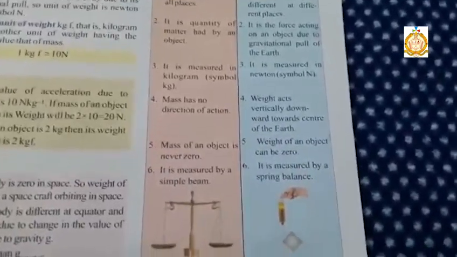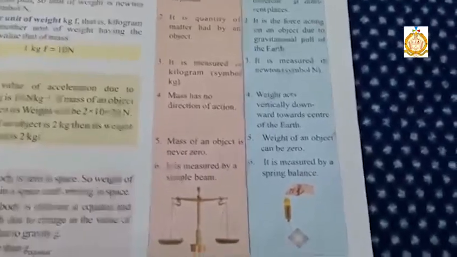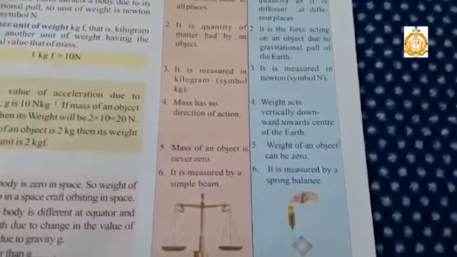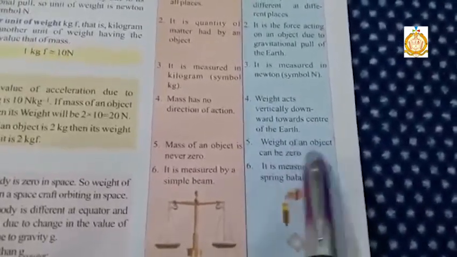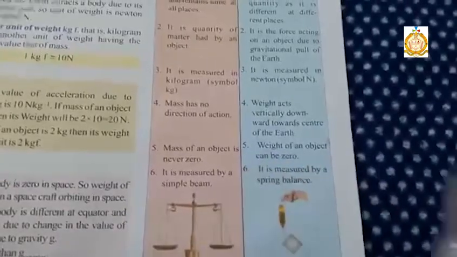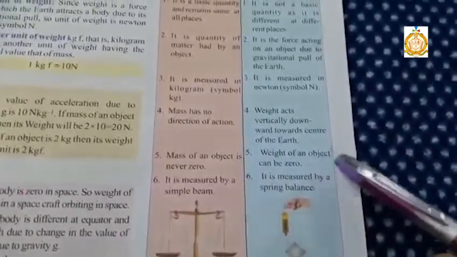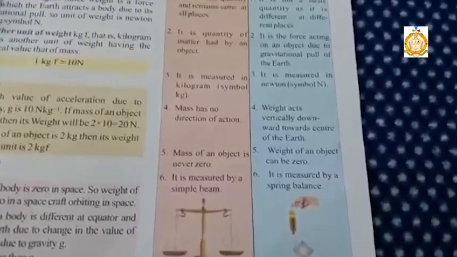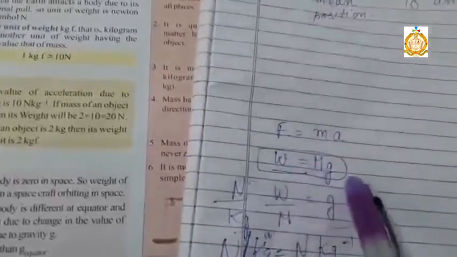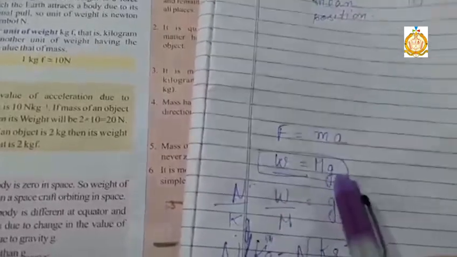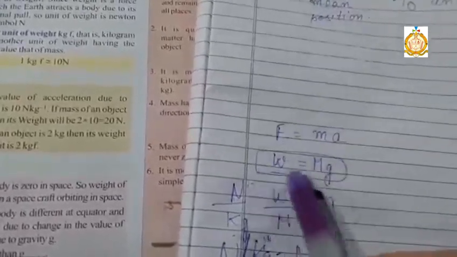Mass is the matter contained by an object, so it can never be zero, but weight can be zero, because it is affected by the acceleration due to gravity, so it can be zero if the acceleration due to gravity is zero, because weight is equal to mass into acceleration due to gravity. If g becomes zero, then weight would also be zero.